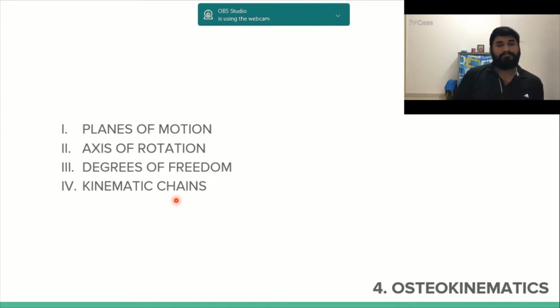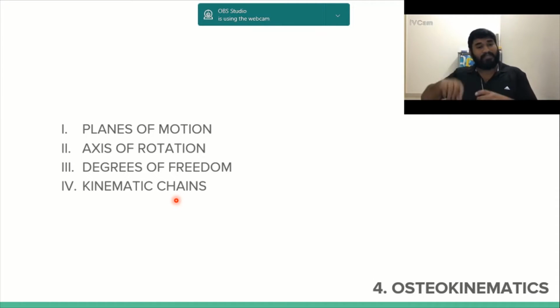As I said, we would be talking mostly about kinematics today, and we understood the types of motion. Now we will see what sort of motion occurs in the bone, which is your osteokinematics. Later we would be talking about arthrokinematics, what happens inside a joint. We said that how the bone moves in relation to space is your osteokinematics, isn't it?